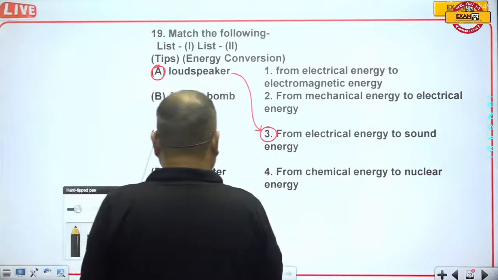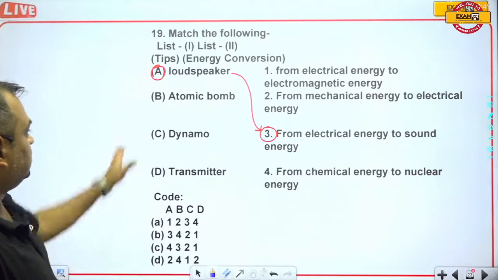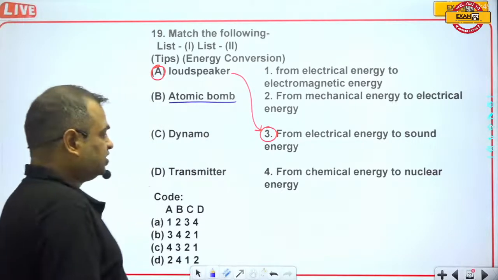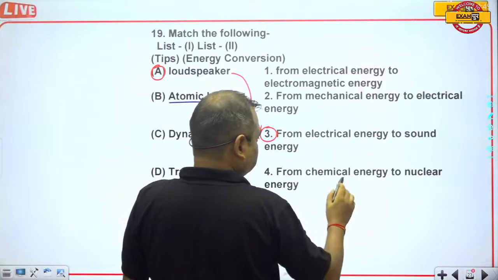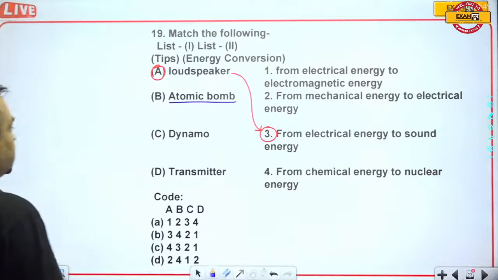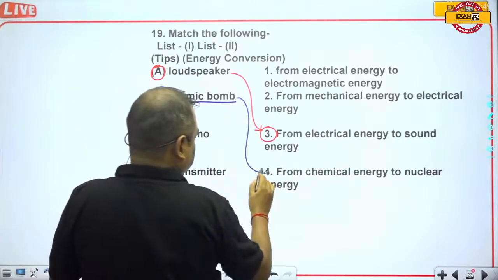Now I will change the color. So, atomic bomb. What does the atomic bomb actually do? It converts the chemical energy to nuclear energy. Chemical energy to nuclear energy. So the B option will be for here.